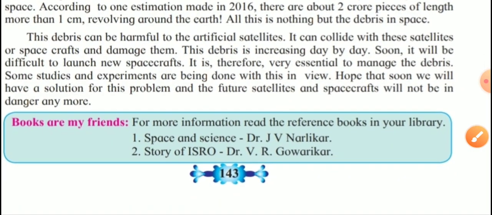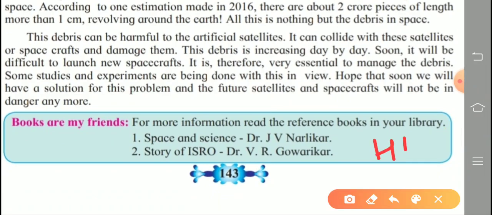Next point. Now this is your homework, this green box. What is given in this box? Books are my friend. Really? All are reading the textbooks carefully. So if you are interested to read books, you read these books also. Some names are given here.